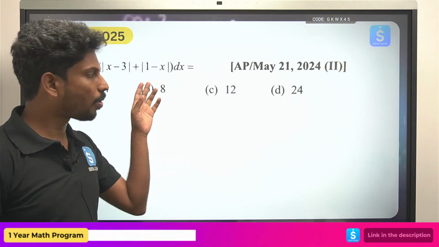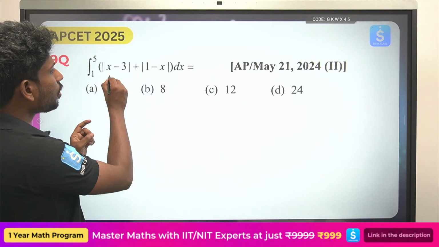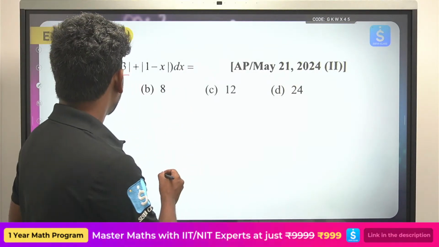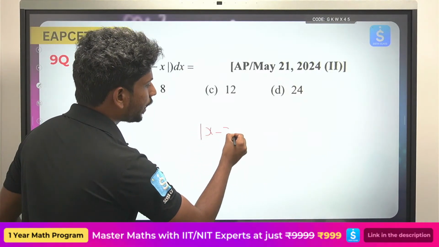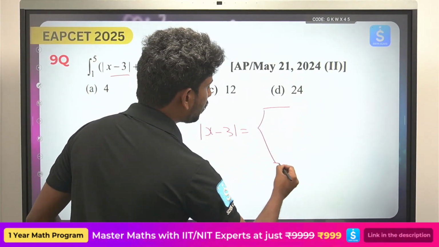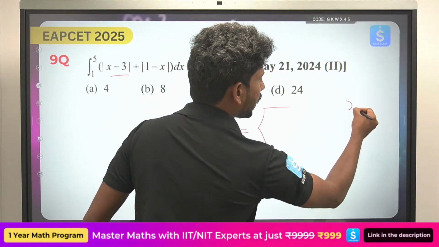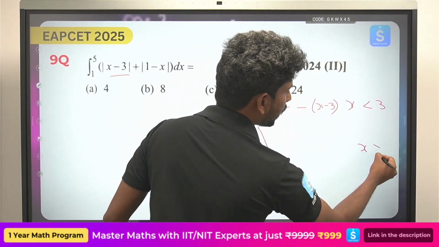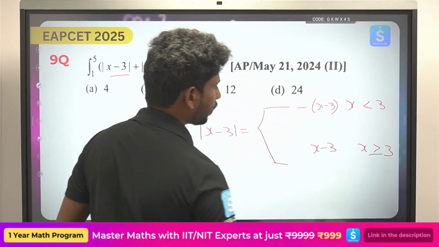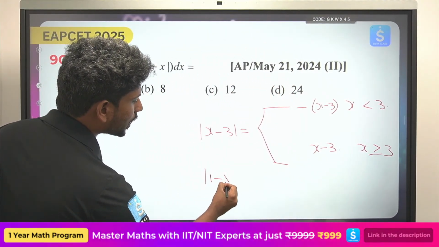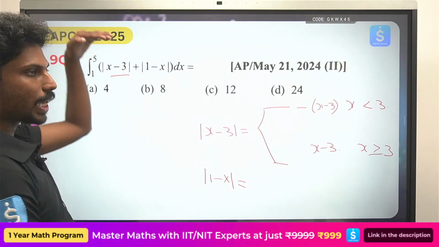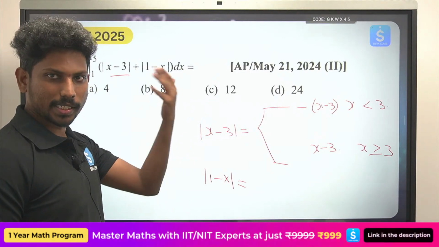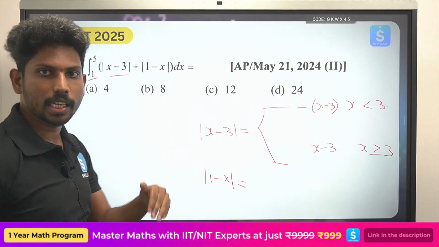Interesting question. Mod x minus 3 plus mod 1 minus x. ఎప్పుడైనా కానీ mod ఉన్నప్పుడు you need to be careful how does this graph fluctuate from 1 to 5. Okay, ఇప్పుడు చూడండి, mod x minus 3, if you try to see this graph, for values of x less than 3, this will become minus of x minus 3. For the values of x greater than or equal to 3, this will be x minus 3. Okay, similar ga mod 1 minus x ikkada okate undi, all the values are greater than 1, so the modulus will be negative. Okay, so ikkada inko case discuss cheyalsina avasram ledhu, less than 1 we are not discussing because the values are oscillating between 1 and 5.